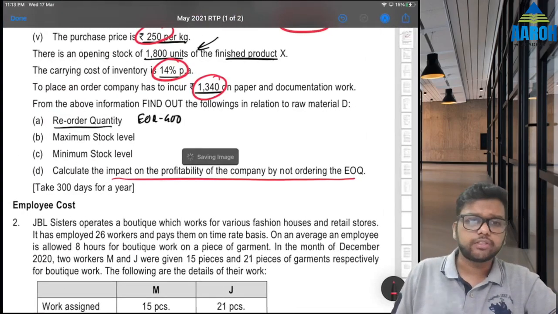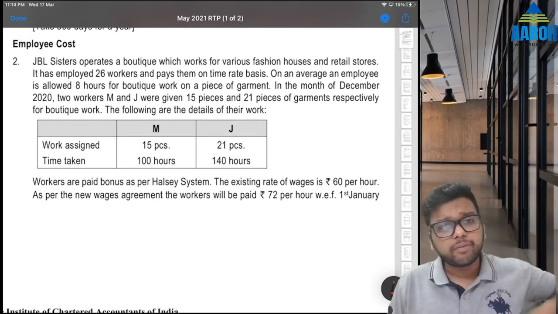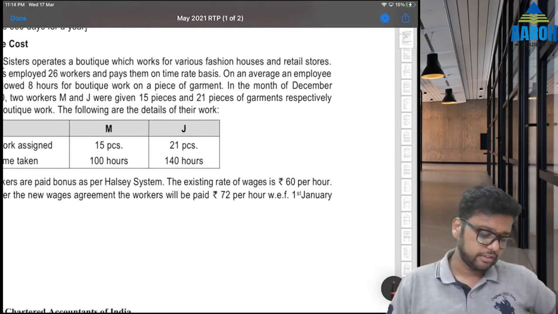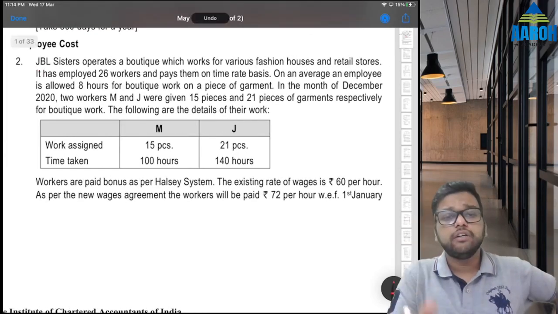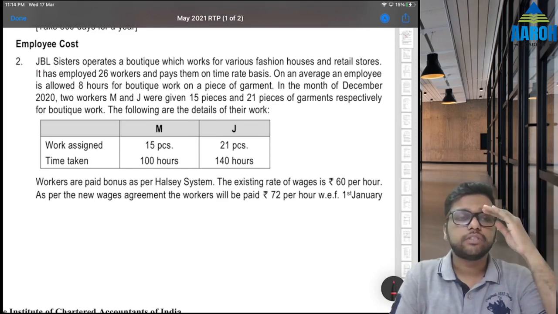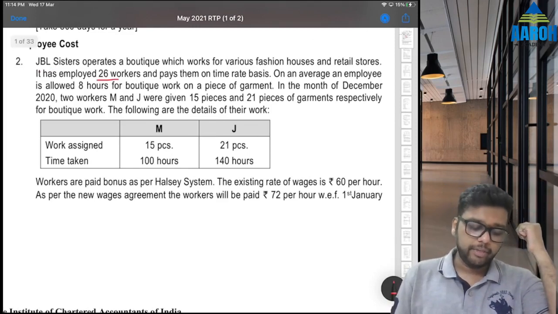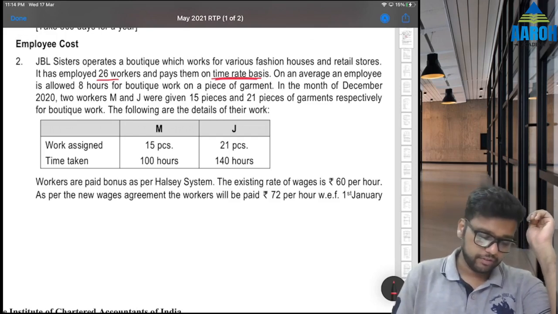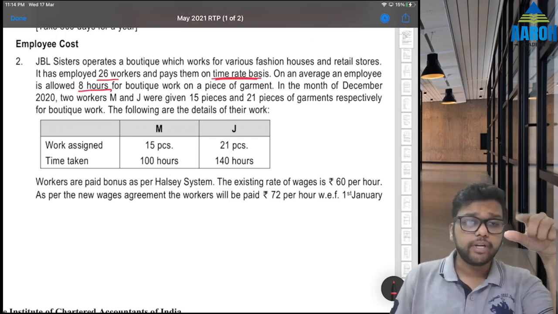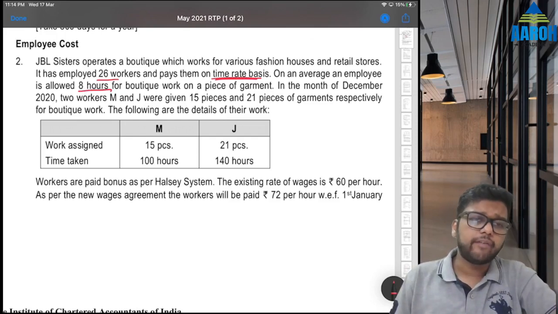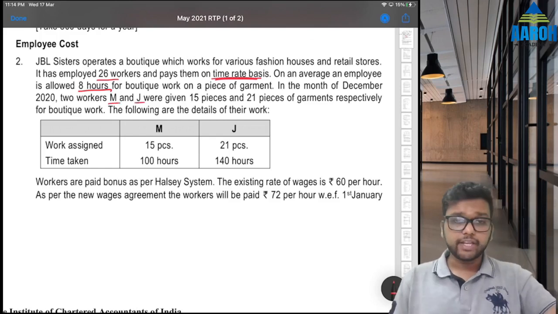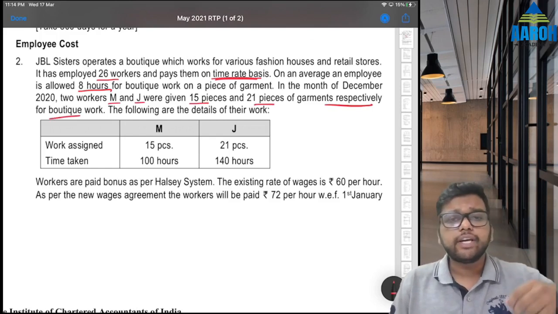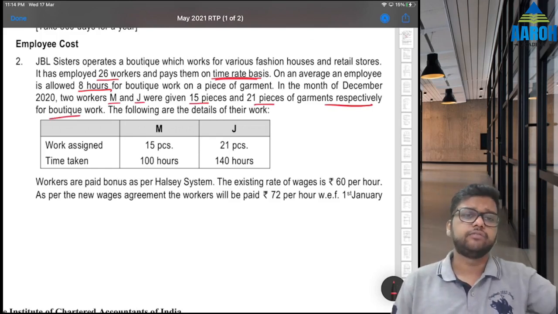Labor, employee cost. Again, हमारे question bank वाला question, JBL. From an old module, they have changed the figures. JBL Sisters operates a boutique which works for various fashion houses and retail stores. It has employed 26 workers and pays them on time rate basis. On an average, an employee is allowed 8 hours for boutique work on a piece of garment. So that is standard hours allowed per unit, 8 hours. In month of December 2020, two workers M and J were given 15 pieces and 21 pieces of garments respectively for boutique work. Following are the details of their work assigned and time taken.